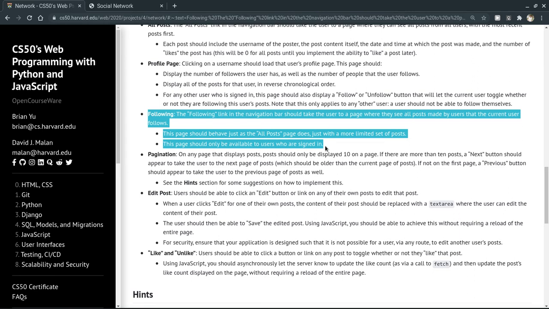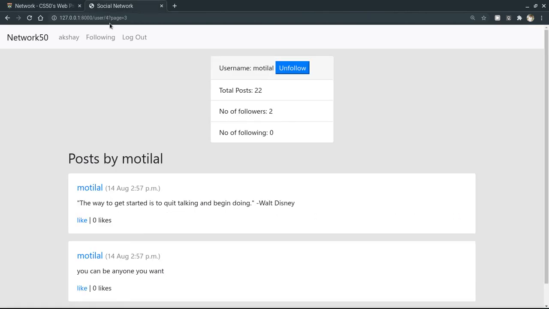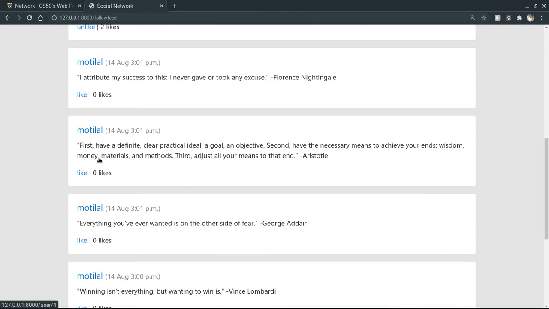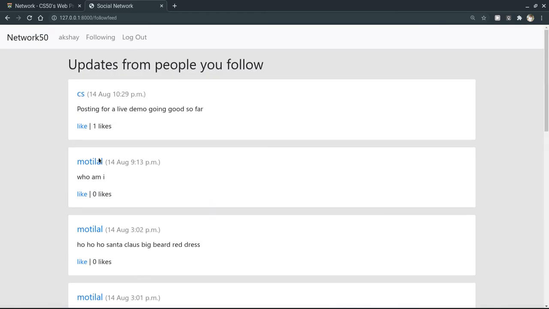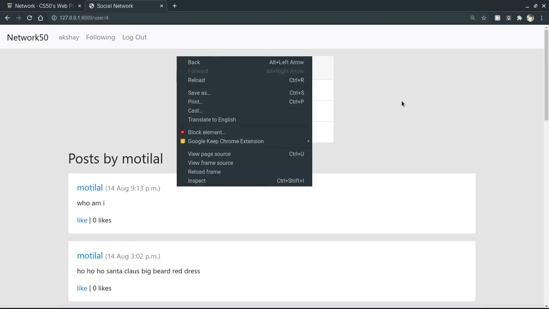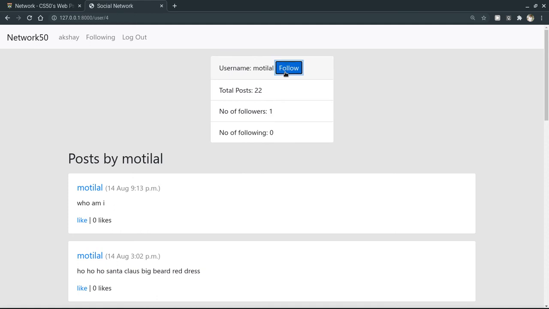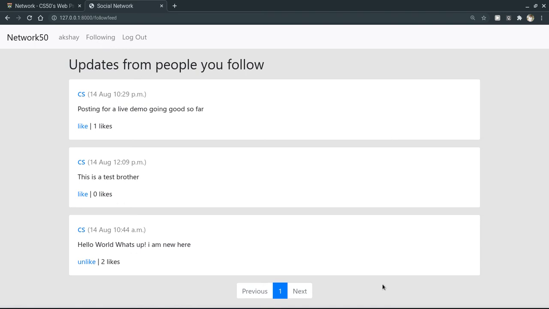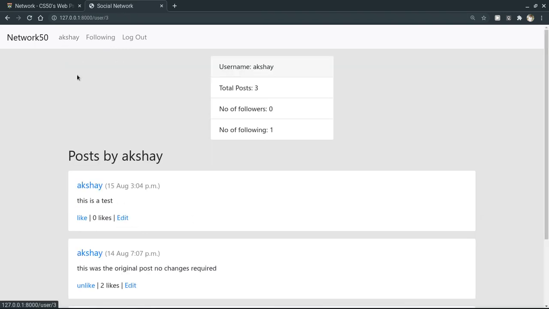The following page. If you go to the following page, we only see the posts of people we are following right now. So for example, here I can see the posts of CS and posts of Motilal. If I go to Motilal and unfollow him and go back to the following page, all the posts of Motilal are gone, and the number of following we had is reduced to 1 because we unfollowed a person.